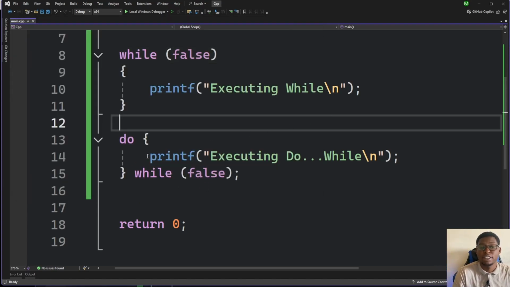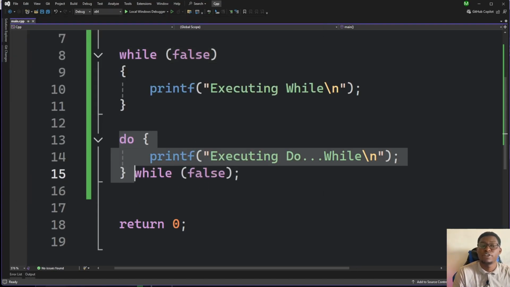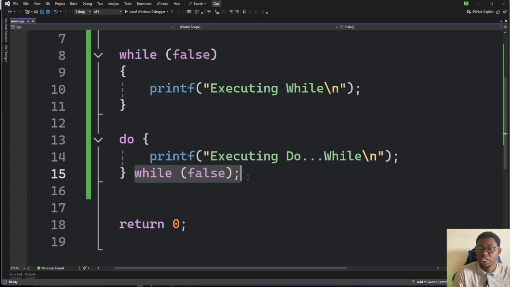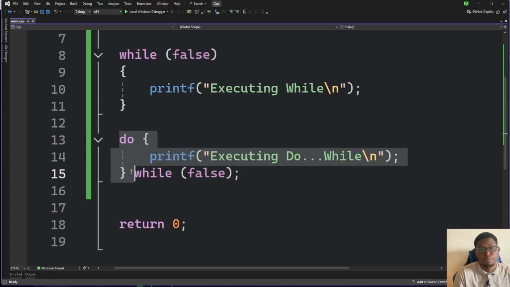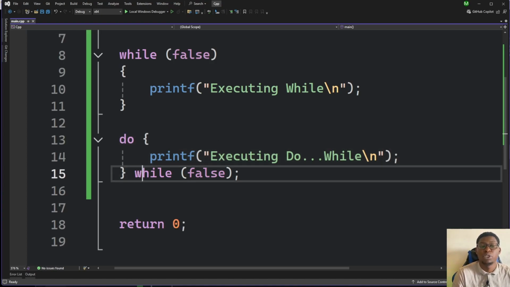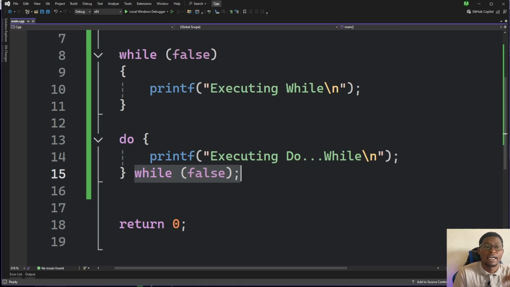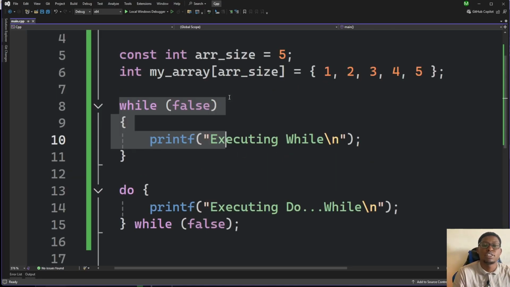And why is that? That is because we'll always execute the first statement before we check our condition. So that's the main difference between a do while and a while loop. A do while will be executed one statement first before we check the condition, while our while loop will always check the condition first, and that's the only difference that we have.